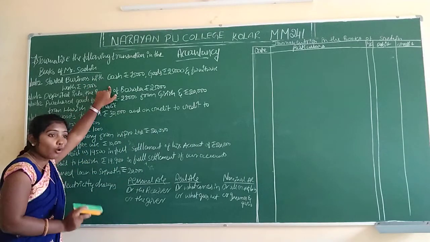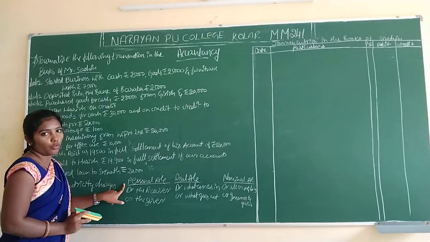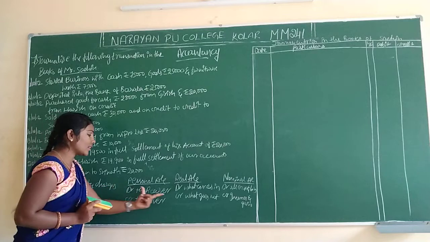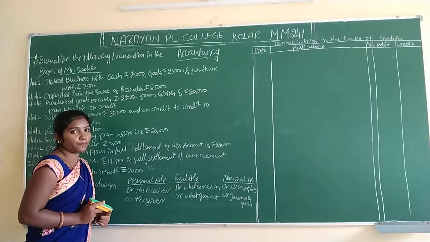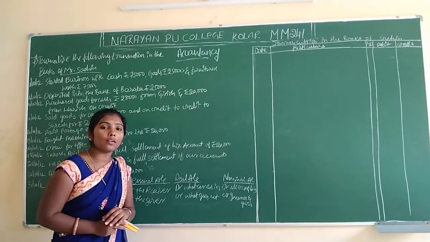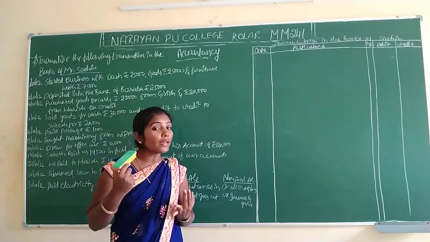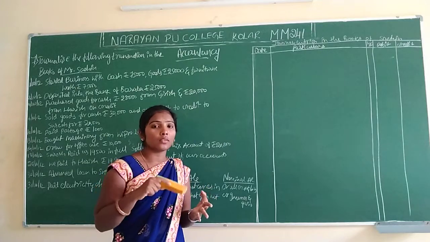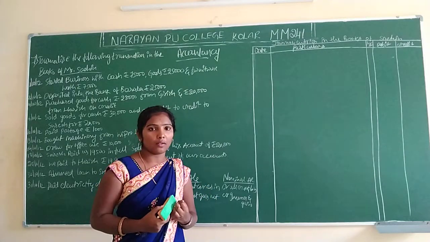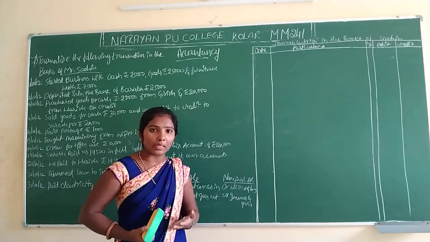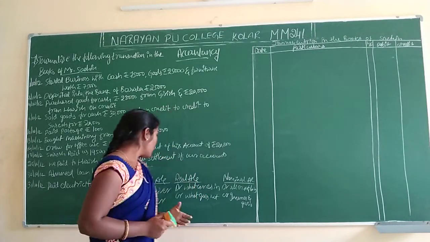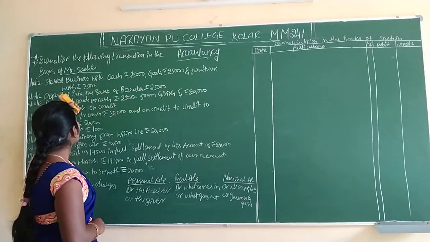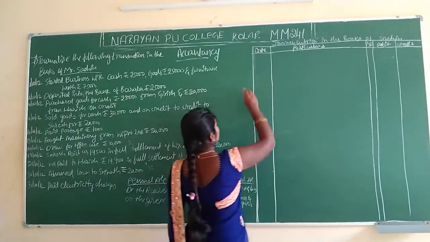Capital account is which account? It is a personal account. Personal account rules we have to apply here. Debit the receiver, credit the giver. What we are receiving is cash, goods, furniture. What they give is capital. We will pass the entries. First entry is